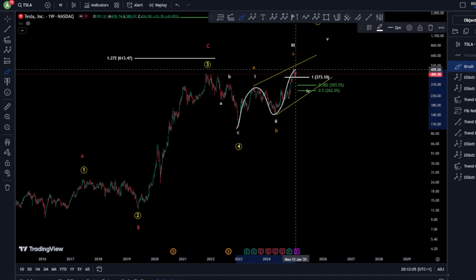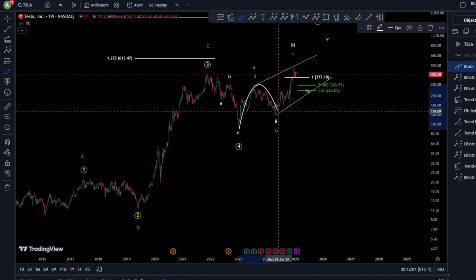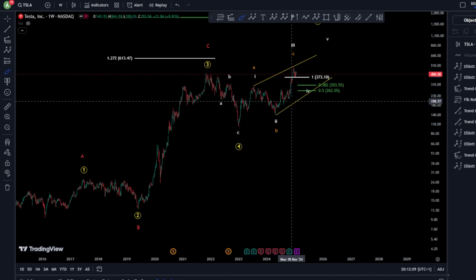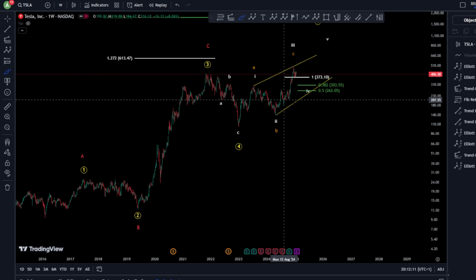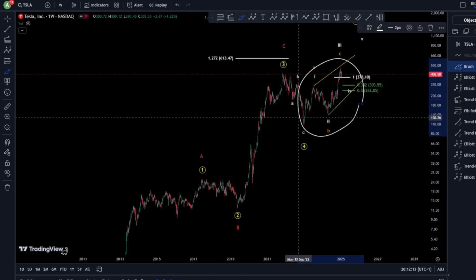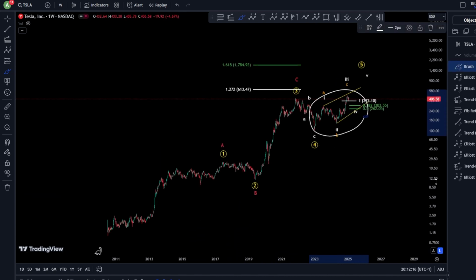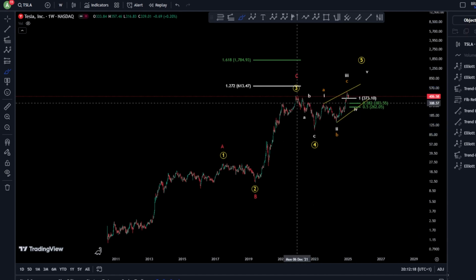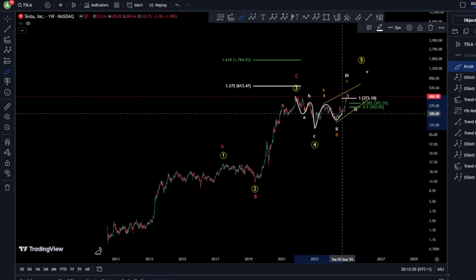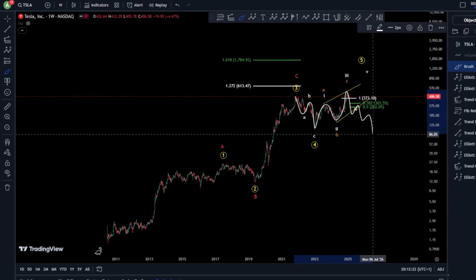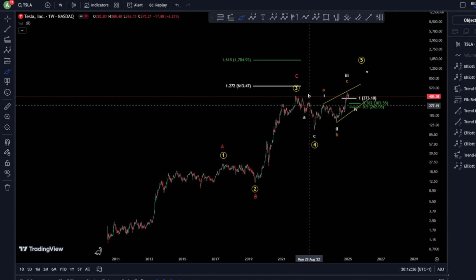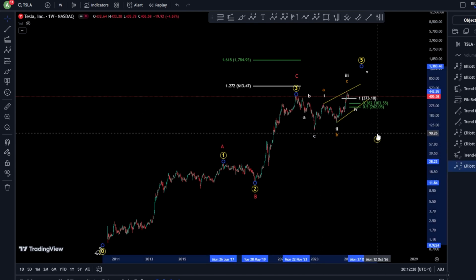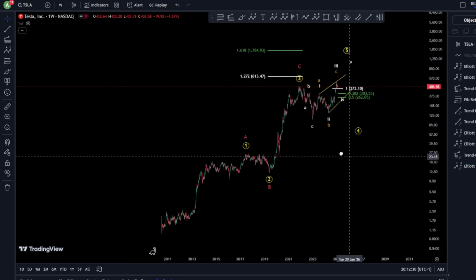Now, in that case scenario, we don't have an impulse and we don't have a contracting diagonal, and we cannot say we have 1, 2, 1, 2 because your first 1, 2 should be an impulse, and it is not the case here. Therefore, I would say be careful from this pattern. It becomes, of course, bearish. And that's because after 3 waves down, 3 waves up, you are looking for 5 waves toward the downside as a correction. And that might bring us a longer wave 4 in case we are still bullish.